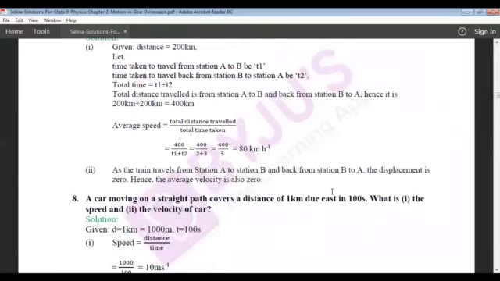So in the second part, you need to find the average velocity. To find the average velocity, we should think about displacement. Here in this case, a train travels from A to B and again it goes back from B to A. Hence the displacement is 0. And if the displacement is 0, definitely the average velocity will also be 0.